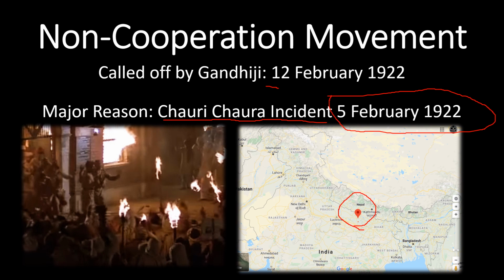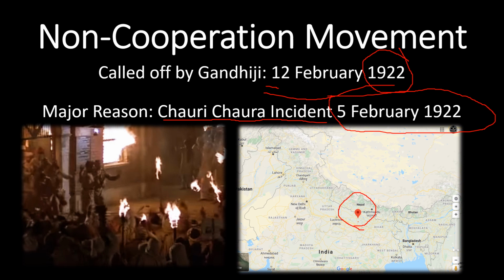But this was completely against Gandhiji's ethics, ideology and principle of non-violence. Gandhiji was a man of principles and could never, at any cost, allow violence in his movement. So Gandhiji was hurt to the deepest and decided to call off the movement. The Chauri Chaura event took place on February 5, 1922, saddened Gandhiji and shook him to his core, and on 12th February 1922 Gandhiji called off the movement. Now remember this year, 1922: the non-cooperation movement was called off.